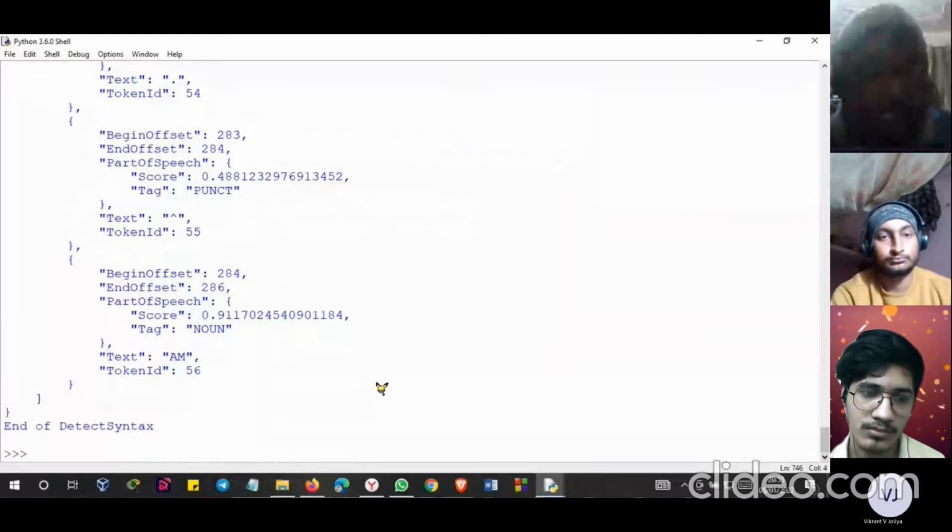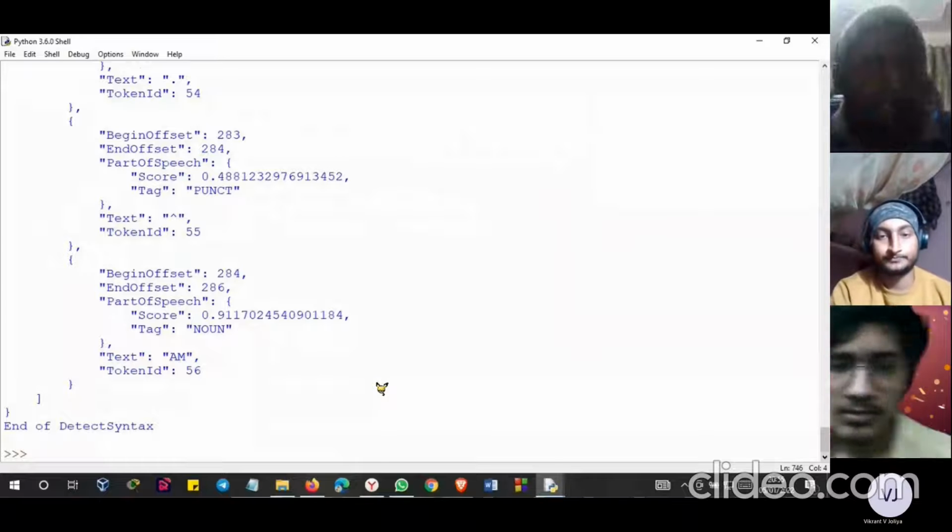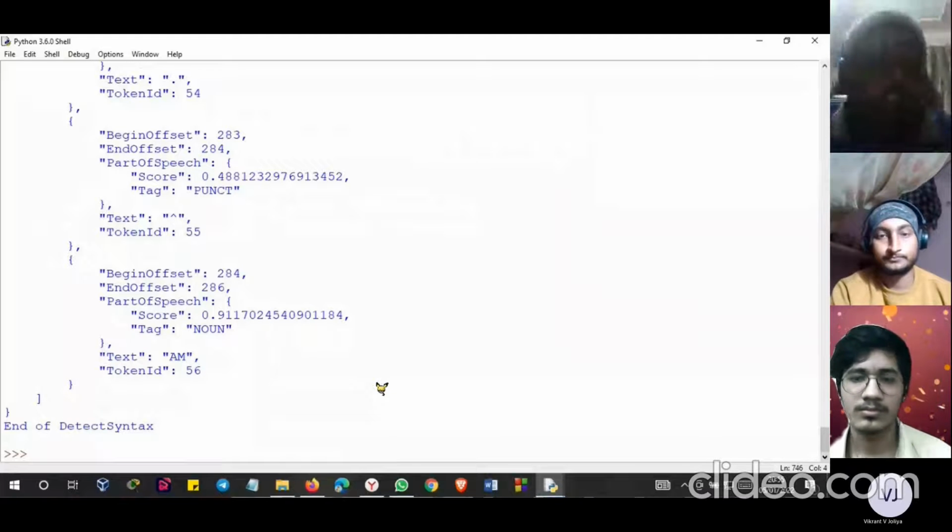As you can see, 283, 284, the score is 0.8. The tag is punctuation, like punct means punctuation. And the text is this at the rate upper arrow, and the token ID is 55. The token ID tells you the predefined ID that is given, like 284, 286. The score is 0.91. The tag is noun, and the text am is also one of the nouns that we have used. And next slide.